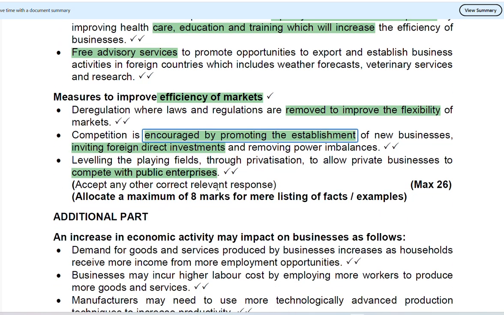Now, what are the other measures? Measures to improve efficiency of the market. How is that done? Deregulation, where laws and regulations are removed to improve flexibility in the market. We know some industries are heavily regulated and the regulations are costly to comply with.